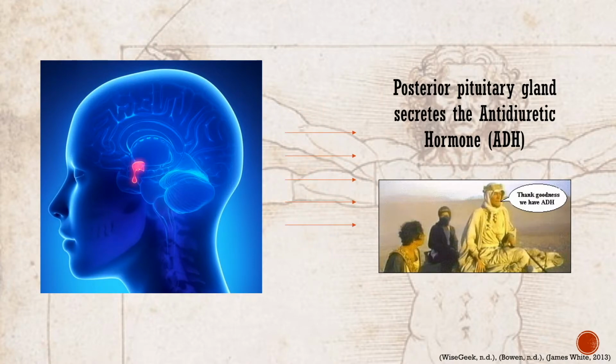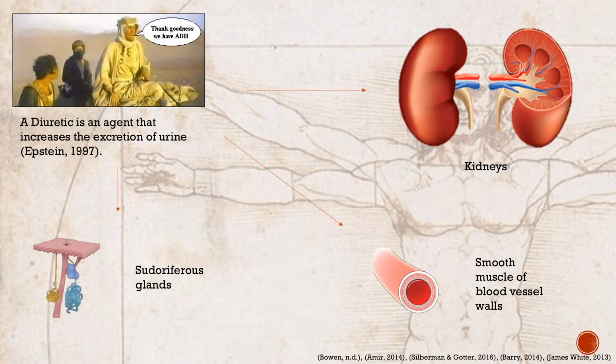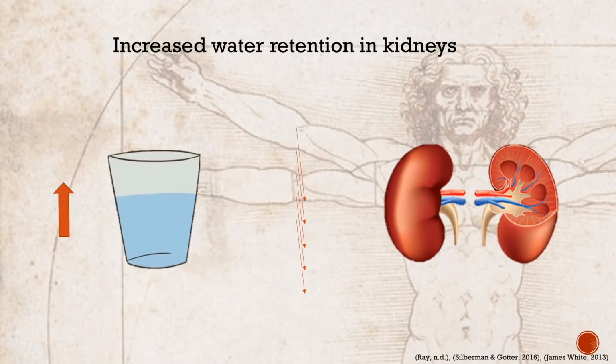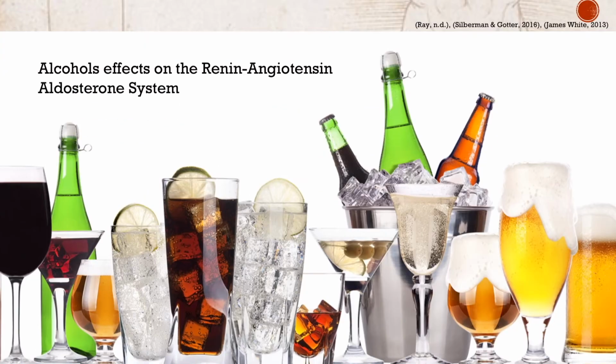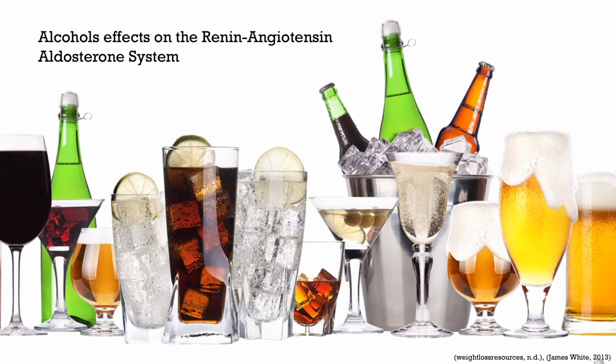ADH is transported in the blood to tissues in the kidneys, sweat glands, and the smooth muscle of blood vessel walls. This leads to decreased secretion of sweat glands, arterial contraction, increasing water retention of the kidneys, and decreasing urine output. One of the ways it is believed that alcohol affects the renin-angiotensin-aldosterone system is by acting as a stressor